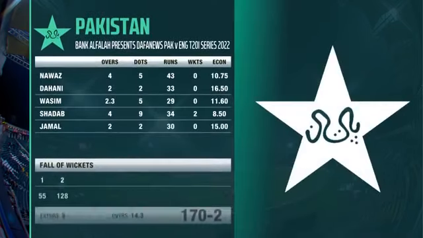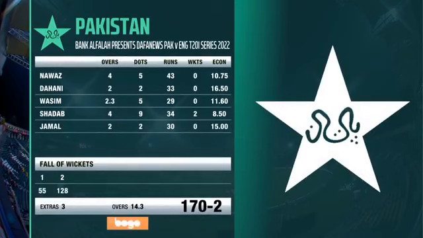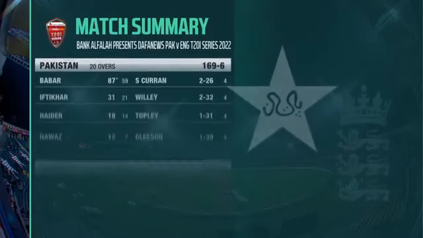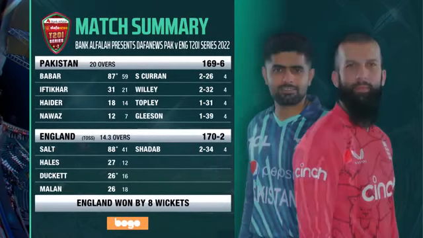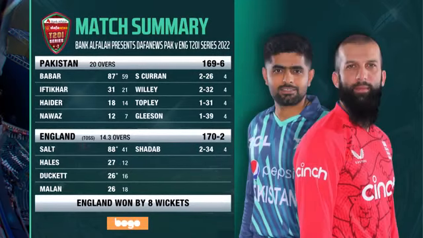It seemed there was very little that Pakistan's bowlers could do right from that first ball, as I say. And it was number 43, Dahani, number 33, punished in his opening over. Wasim Jr., number 29. Shadab, the only wicket taker, 2 for 34. And the man who made a spectacular debut just 2 nights ago, finding that life can indeed be different, number 30 from his 2 overs. So a stunning victory for England. Pakistan, just to reiterate, 169 for 6 in their 20 overs. Babar Azam's innings outstanding. But Phil Salt for England, yet more outstanding. Very much his night. He led the way to 172 and England to an 8-wicket win.